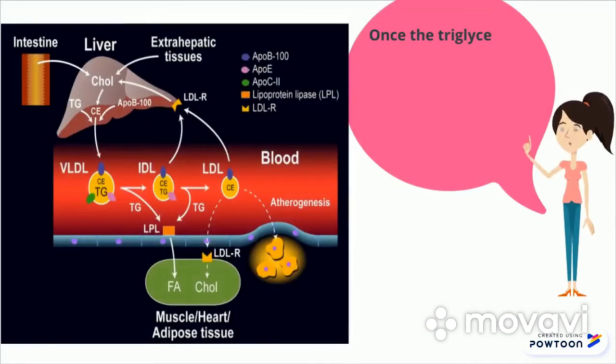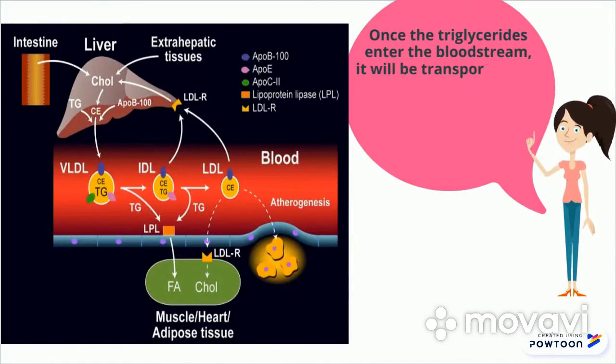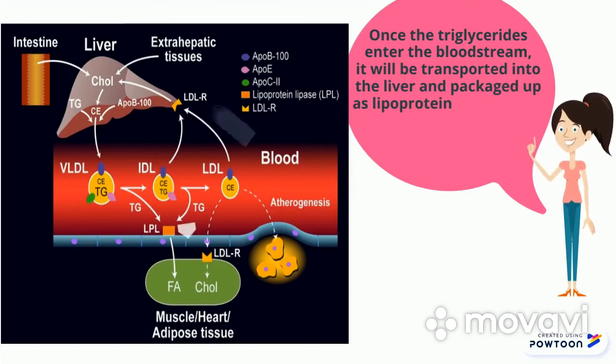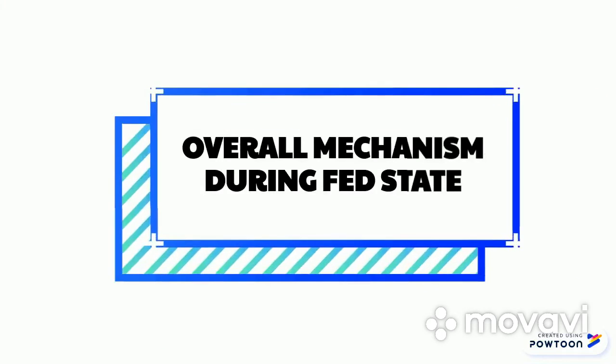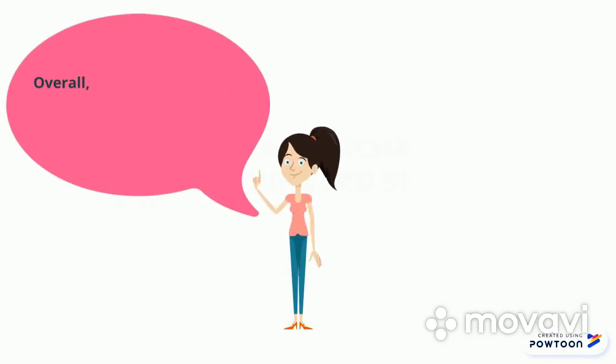Once the triglycerides enter the bloodstream, they will be transported into the liver and packaged up as lipoprotein. Lipoprotein enters the adipose tissue for fat storage. Overall, the processes involved in the fed state are glycogenesis, glycolysis, lipogenesis, and protein synthesis.